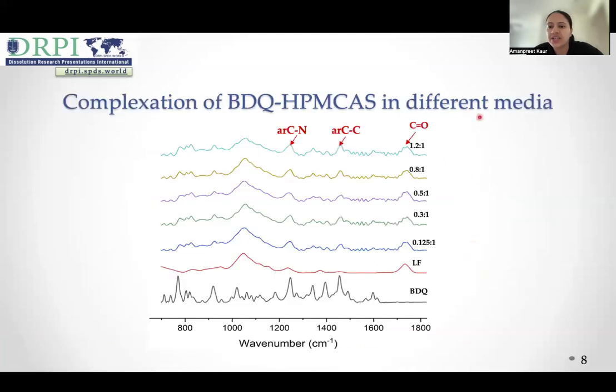In FTIR spectra, we observed carbonyl peak at 1720, which confirmed presence of HPMCAS in the insoluble residue. Presence of bedaquiline in the insoluble complexation residue was confirmed from aromatic CN and aromatic CC peaks observed at 1250 and 1450 respectively.